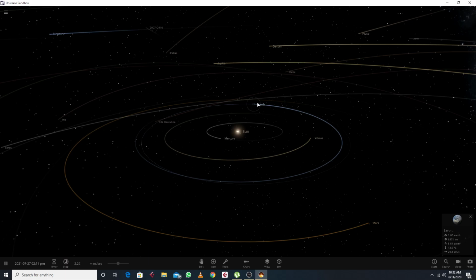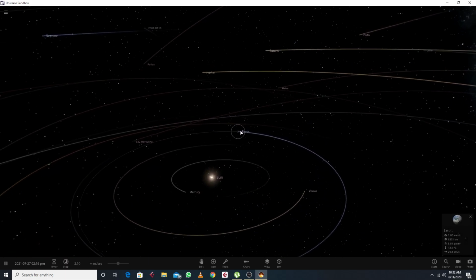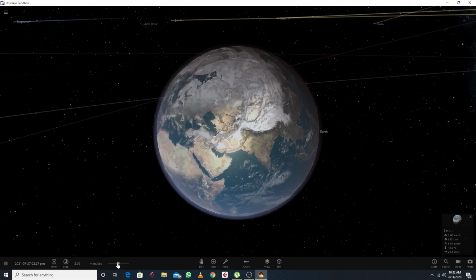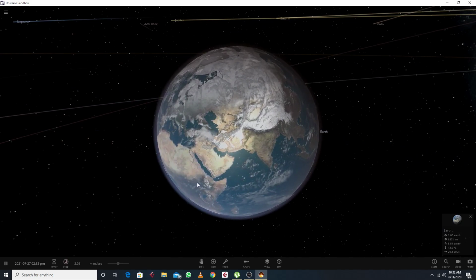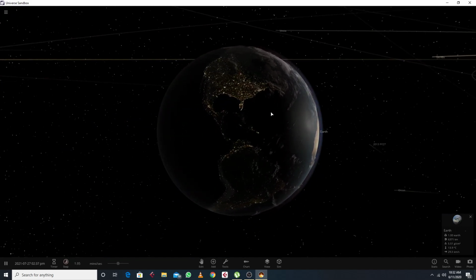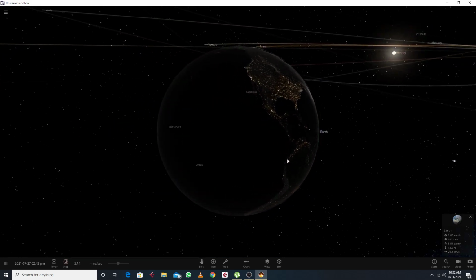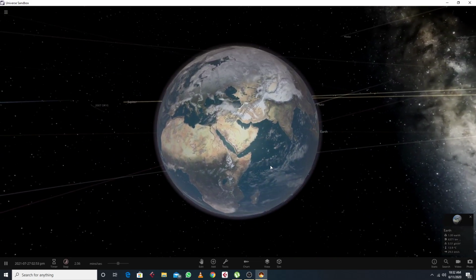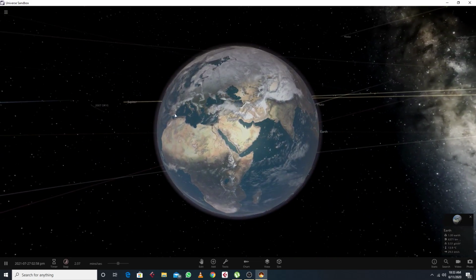Now what we do is just click on Earth and zoom in further. Here we can see this is our Earth, right? Mother Earth, Mother Nature. And this side is the dark part since it is away from the sun. Okay, and this is towards the sun. And this line is called the terminator line.